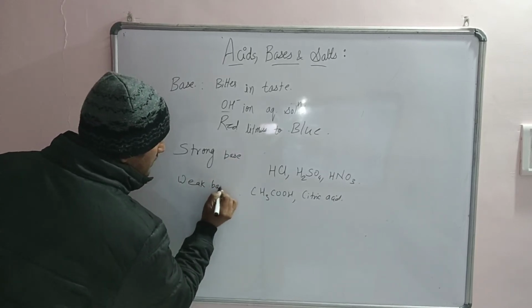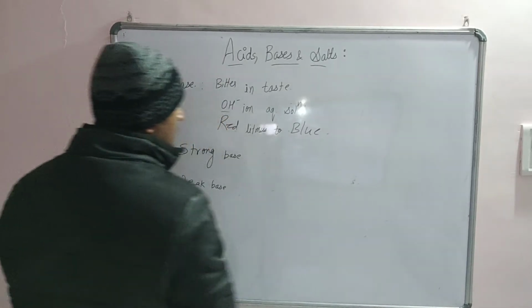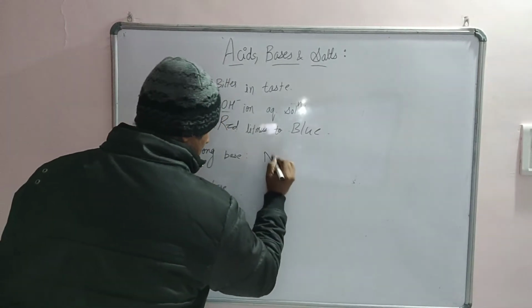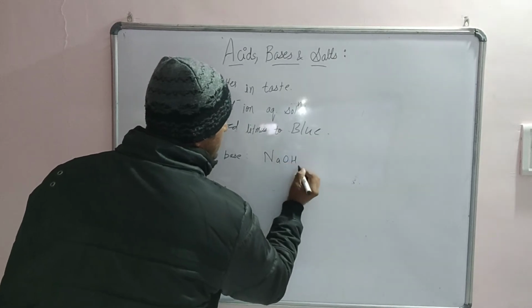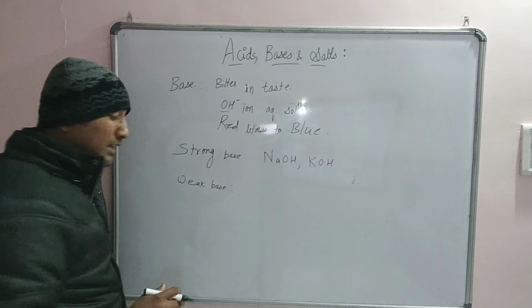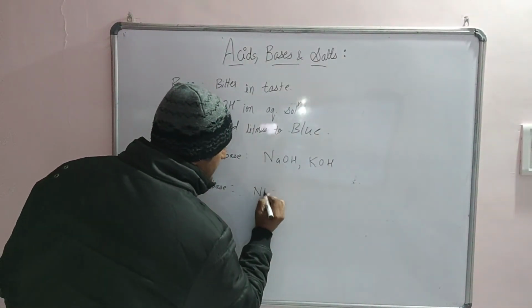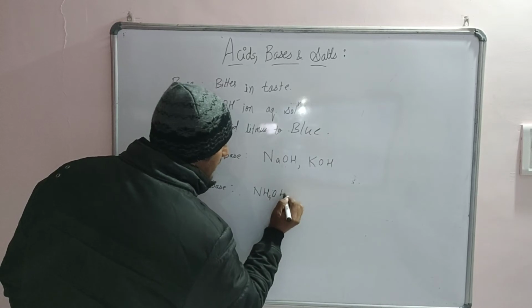Under strong bases we have examples like NaOH and KOH. When we discuss weak bases, we have NH4OH, ammonium hydroxide.